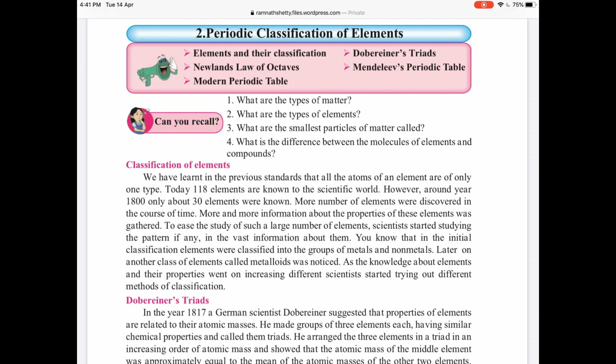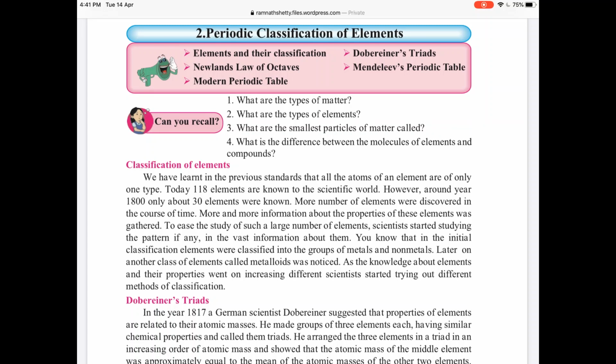So, the main point here is we always wanted to know more about the elements. See, you have a chapter called carbon compounds. You studied it last year also, and it is there this year also. This carbon compounds is a small part of the whole history of carbon. Carbon is very vast if you go to study it further.